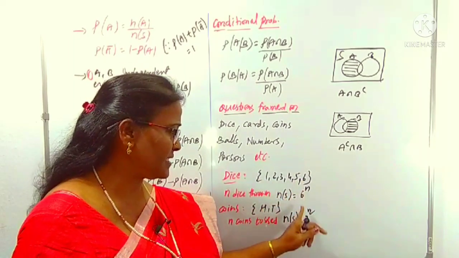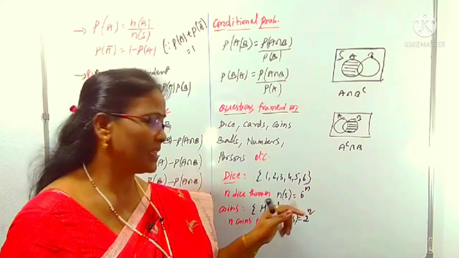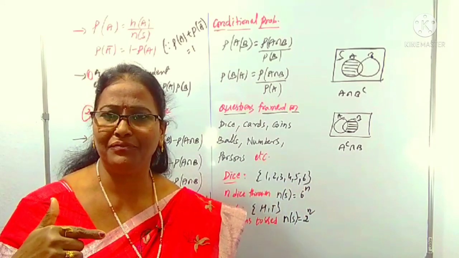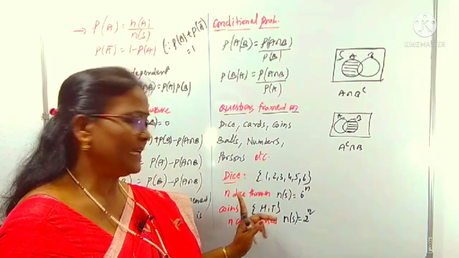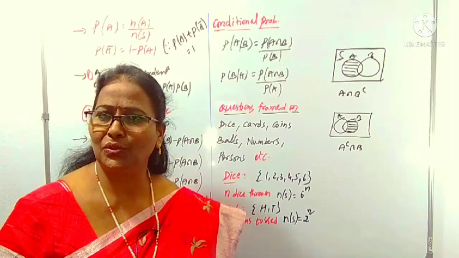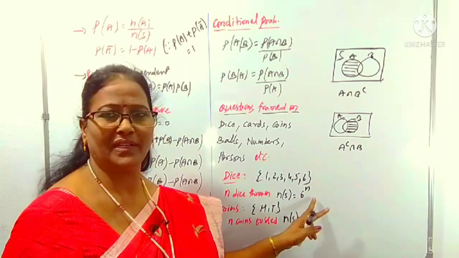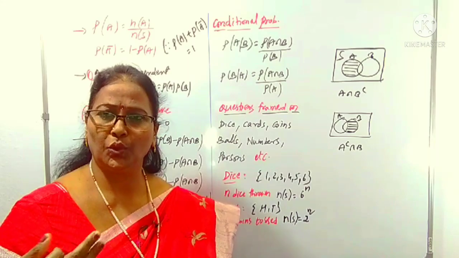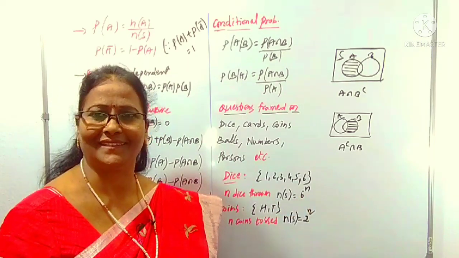Number of events is 6, and how many dice are thrown, that number we take as the power of 6. Suppose 2 dice are thrown, possible number of cases is 6 square, 36. If 3 dice are thrown, the possible cases are 6 cube, 216, like that.